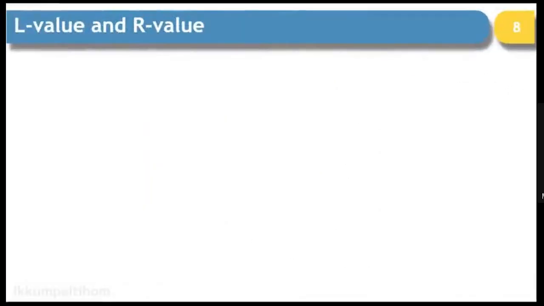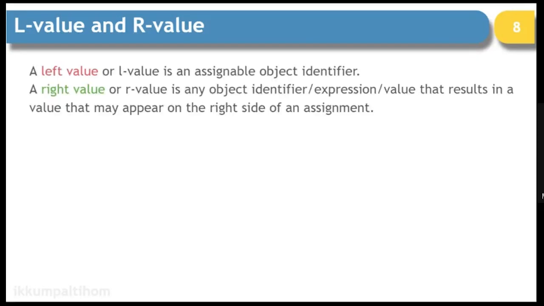Now, the question is L value and R value. The definitions available everywhere are very confusing and do not make much sense, so I have written down a very simple explanation. L value is nothing but left value and R value is nothing but right value.